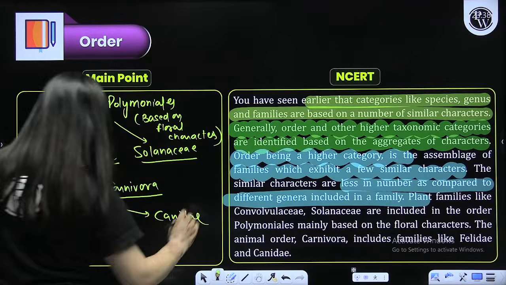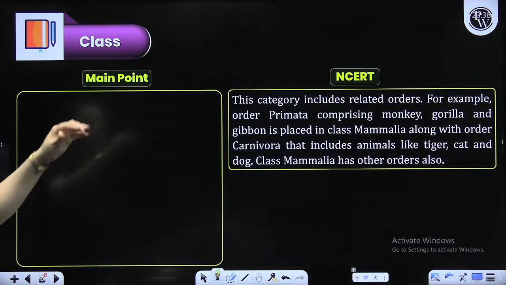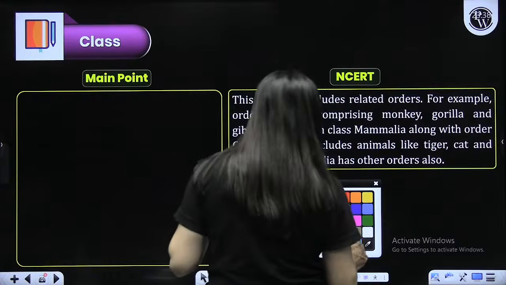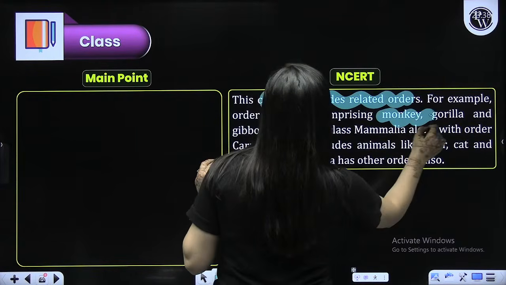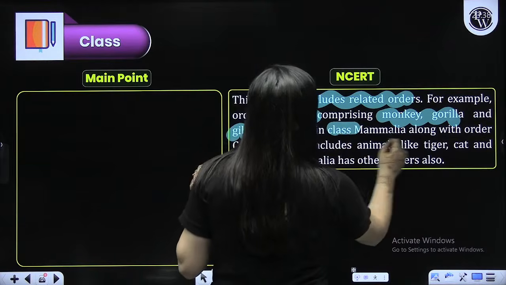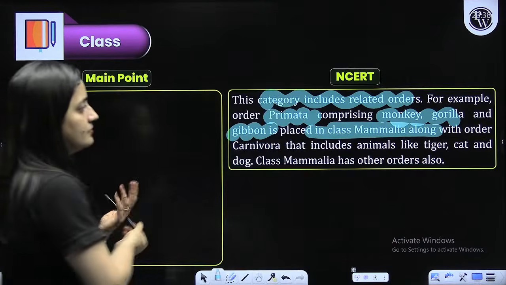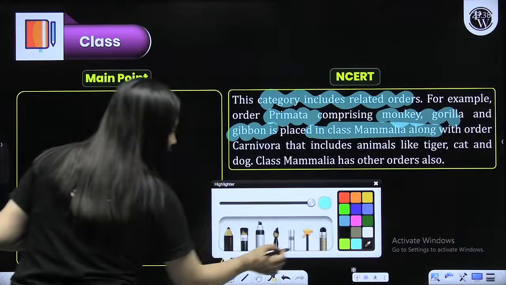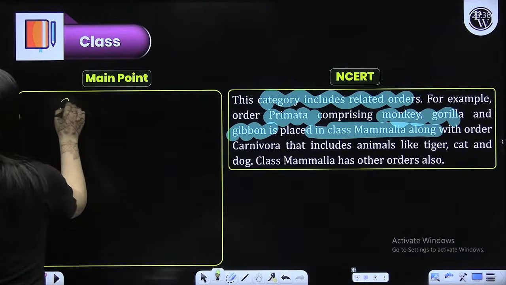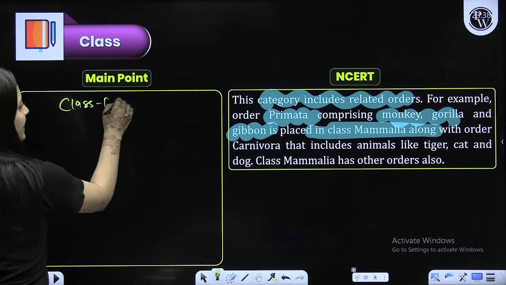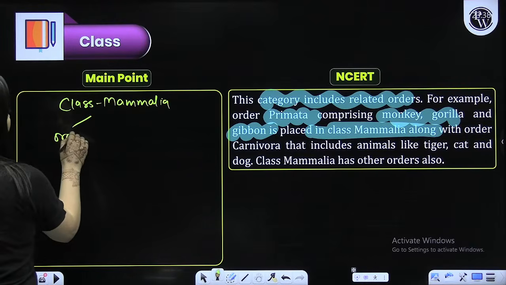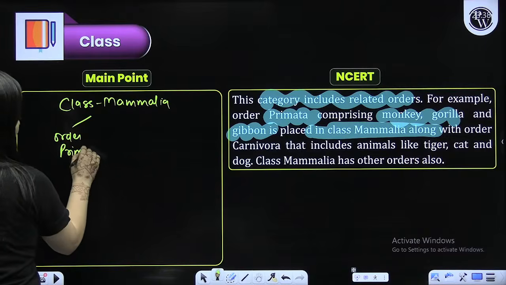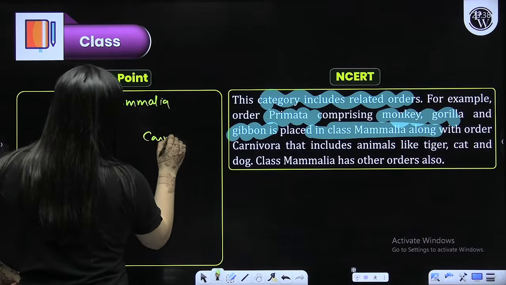Can you believe that? Their order is the same. Now class will have related orders. I earlier explained it. Order Primata has monkey, gorilla, gibbons. They are all in class Mammalia, along with order Carnivora. So now what should be the hierarchy? You can make it like that. The example they have given is class Mammalia. The orders they have given are Primata and Carnivora.